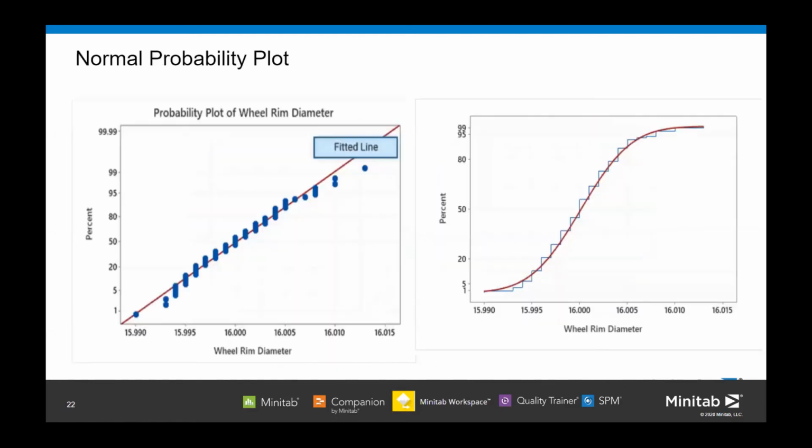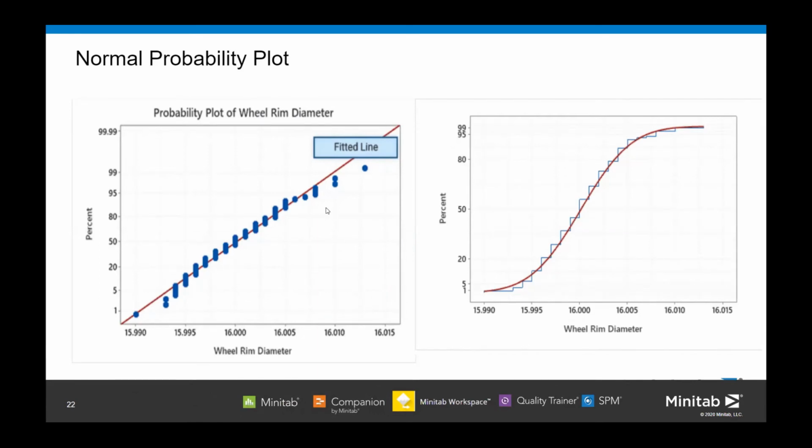Now the third way of testing, which is the most common way of testing whether your data is normal or not, is through a normal probability plot in Minitab. You can see whether your data is following a particular line or not. The fitted line represents the assumed distribution. Here this is the fitted line, the red line. It assumes the distribution is normal. The dots are the individual data values.